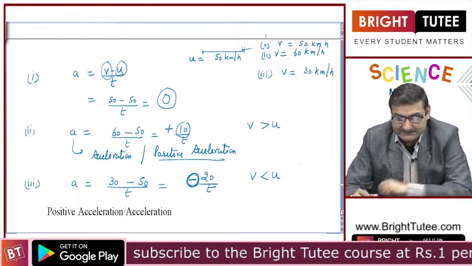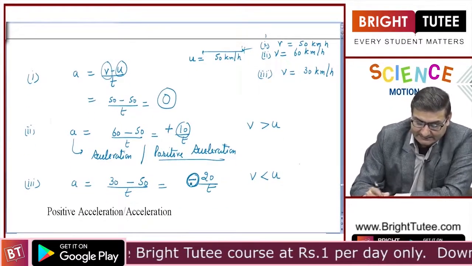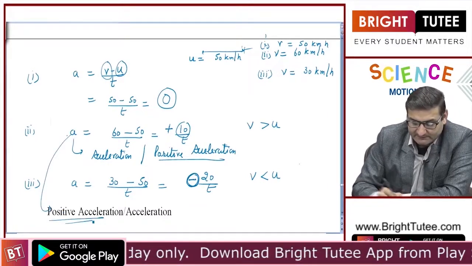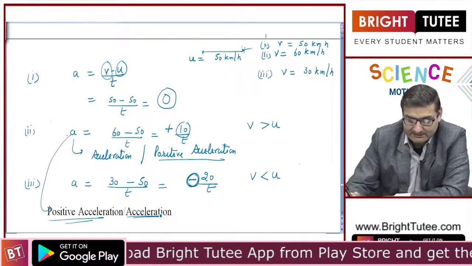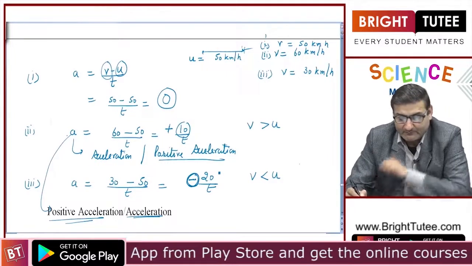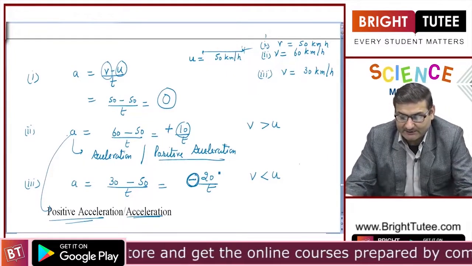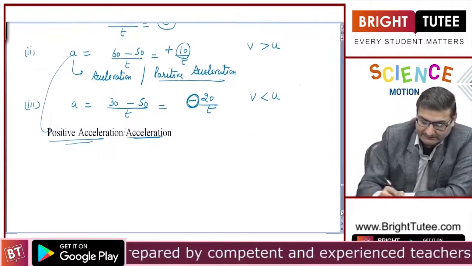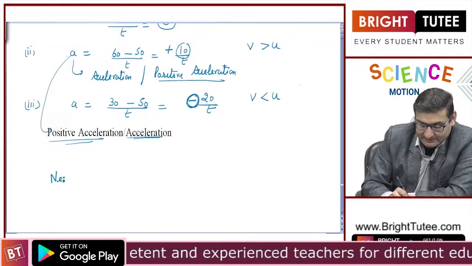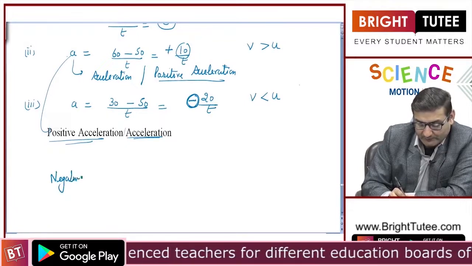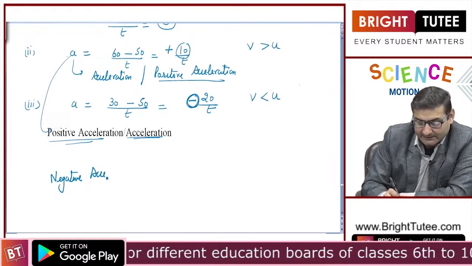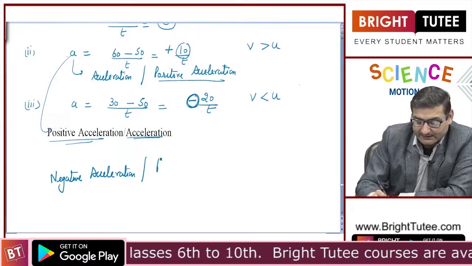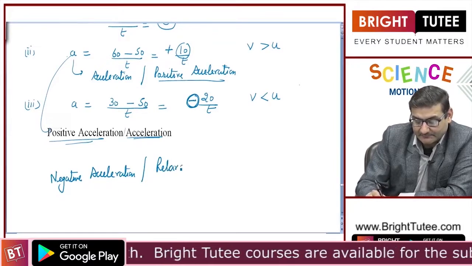And when this is the case, then, in the second case we had said that it was positive acceleration or simply acceleration, but when the value of acceleration comes out to be negative, then we call it a negative acceleration, or we give it another name, and that name is retardation.